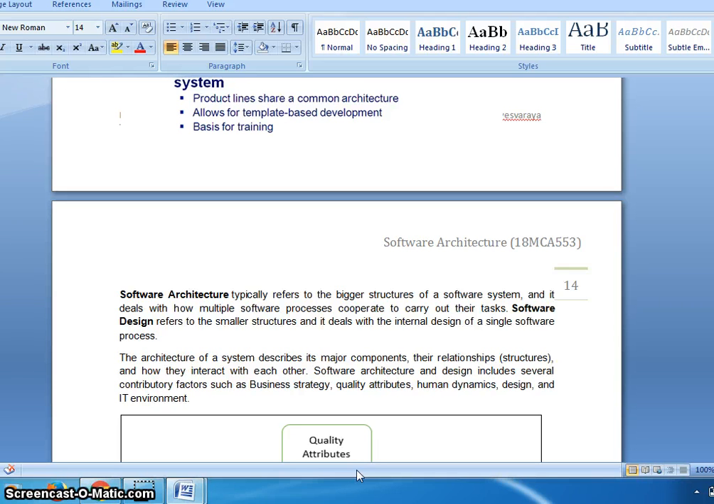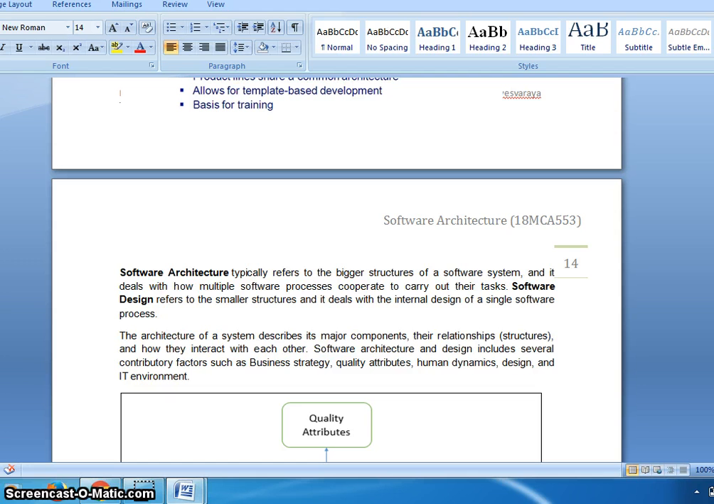Here software architecture is mainly meant for the bigger structures of a software design, and it deals with how multiple software processes, and there are many, starting from the designing of the software till launching it into the market, with many steps in between. In order to go through these steps, we require a blueprint called software architecture, and it deals with how multiple software processes should cooperate to carry out their task. And next, software design refers to a smaller structure, and it deals with the internal design of a single software process.